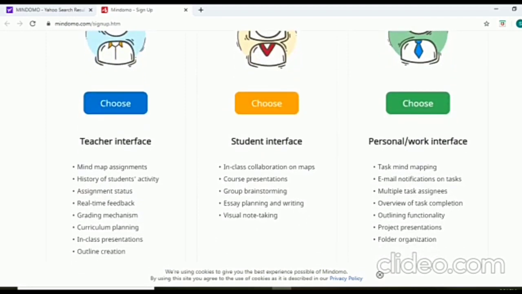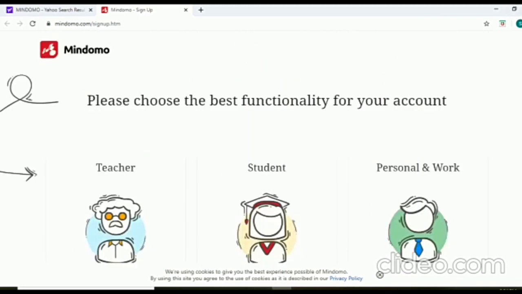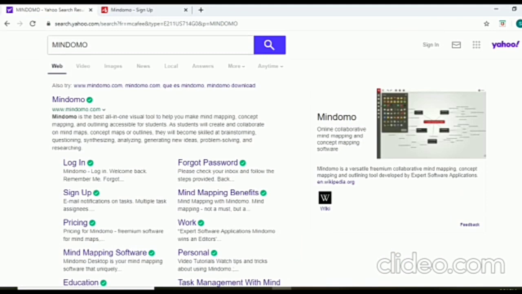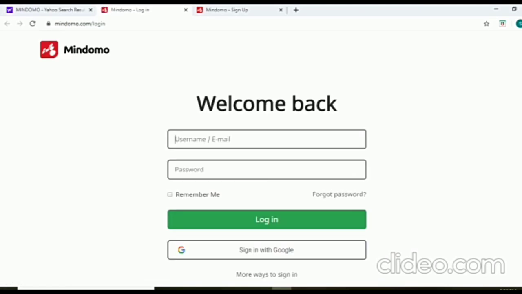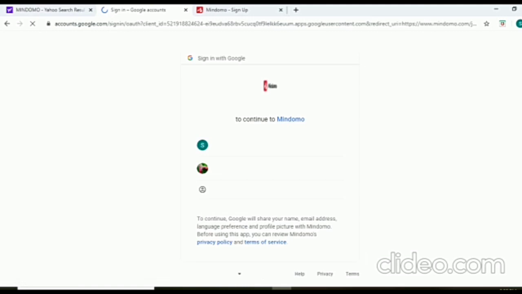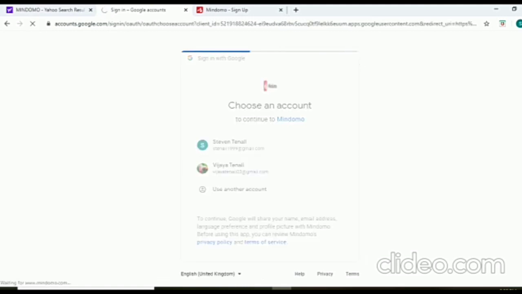In that, teachers can do mind map assignments, see the history of students' activity, assignment status, real-time feedback, a grading mechanism, curriculum planning, in-class presentation, outline creation. If you can see on the side, it is also there for students and for personal work. So you have to prepare a login. As I have told you all earlier, you have to use your mail ID and then we can do it in a proper way. As you can see, I am accessing it here with my mail ID and its icon is like M.